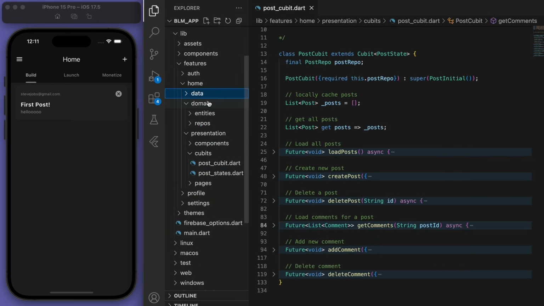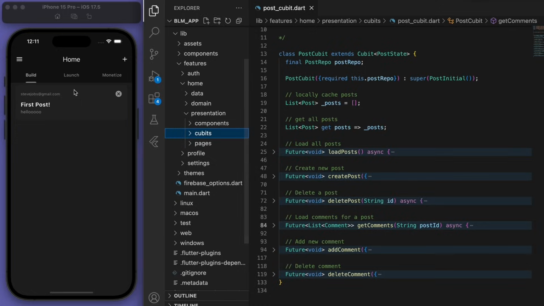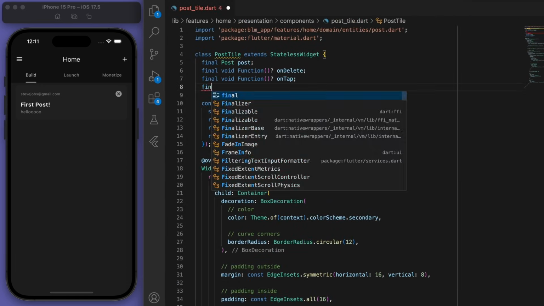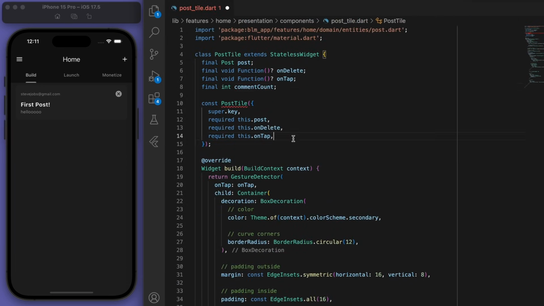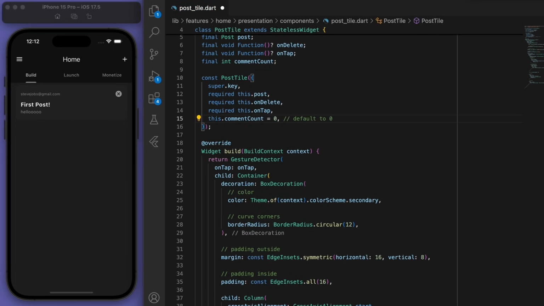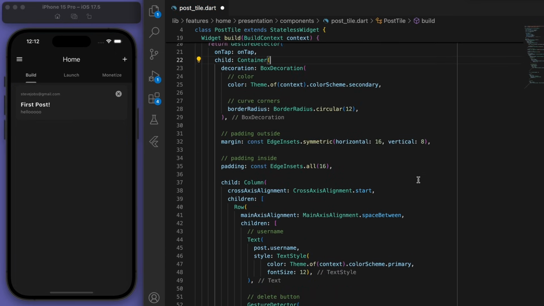So now finally the presentation and the UI. What I want to do firstly is just show the comment count. So in our post tile, I want to include an integer for the comment count, and let's initialize it to be 0 at the beginning.